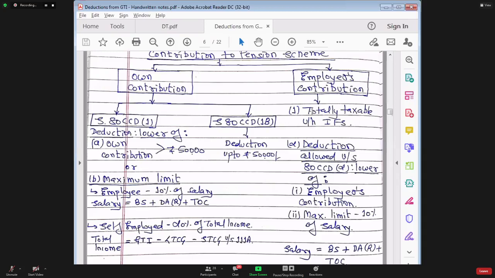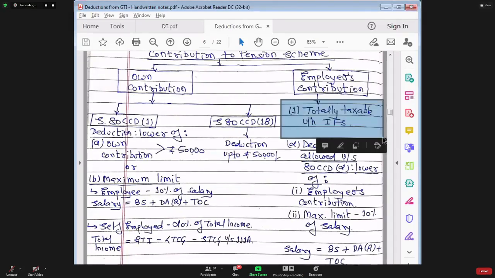So employer contribution to provident fund is an income of employee, and employer contribution to pension scheme is also an income of employee. So first of all, first effect will be given in the chapter of income from salaries.